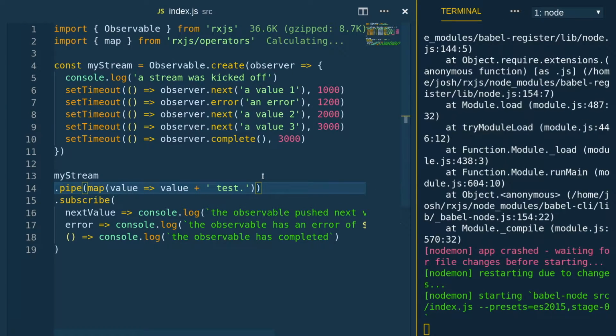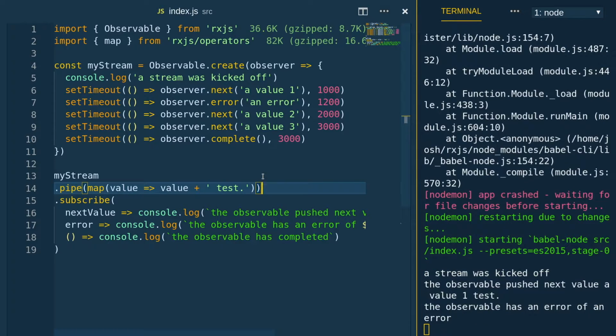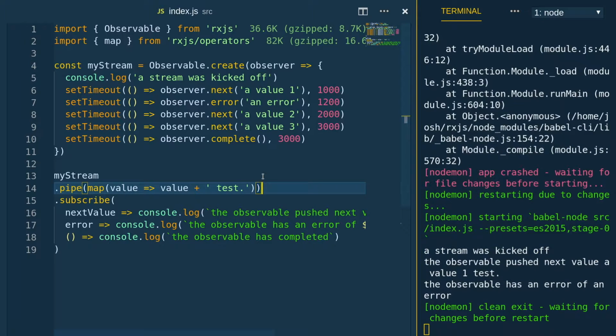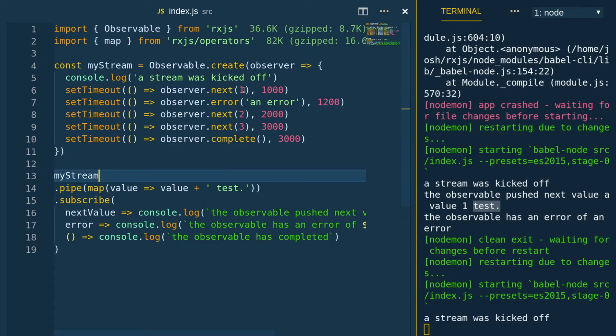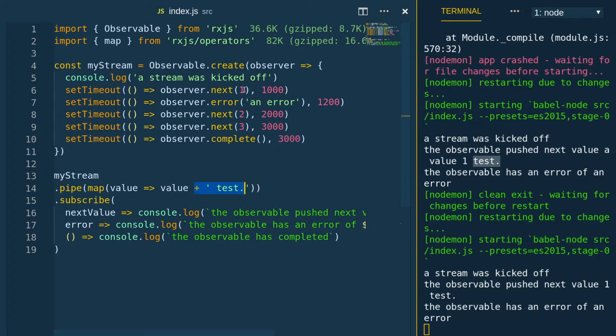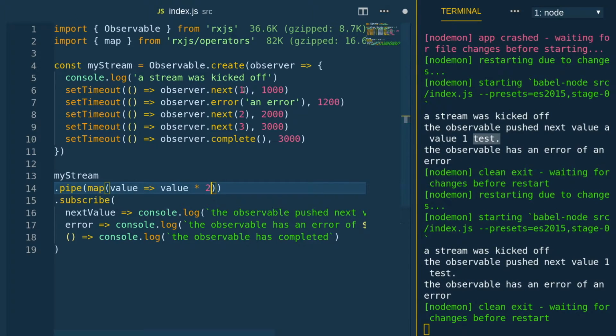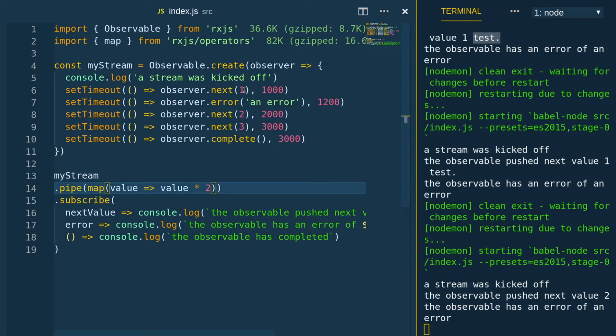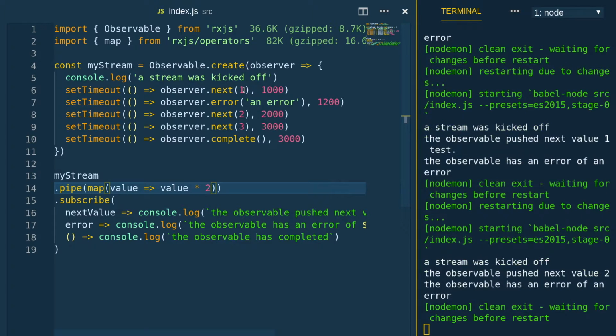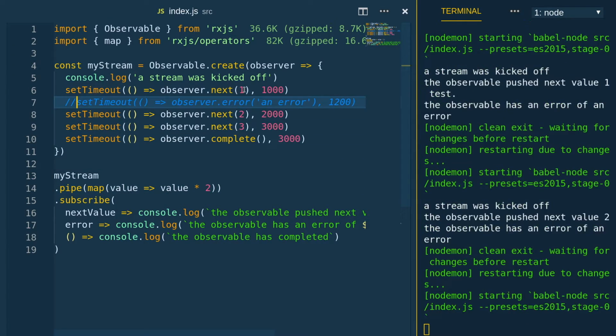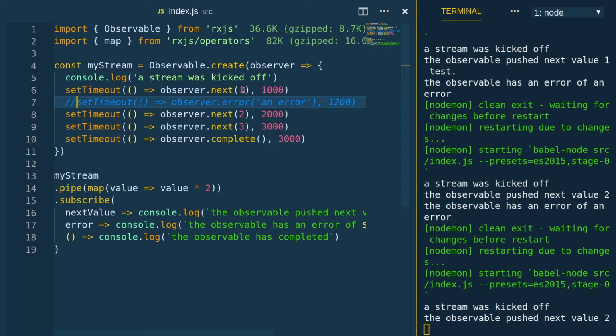What that's going to do is map the values to a new value, or transform the values coming in on that stream. If we run that, we see test here in the console. To make this a little clearer, let's change these to numbers, so 1, 2, and 3. Then we'll map that number to the number times 2, so we'll double the numbers. Now in the console we can see it's counting by 2s, or doubling the number. We'll remove this error here, and we see it's counting by 2s.